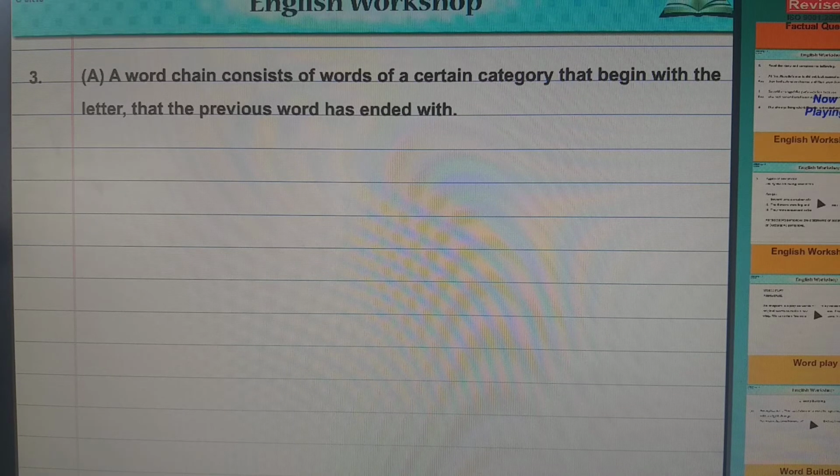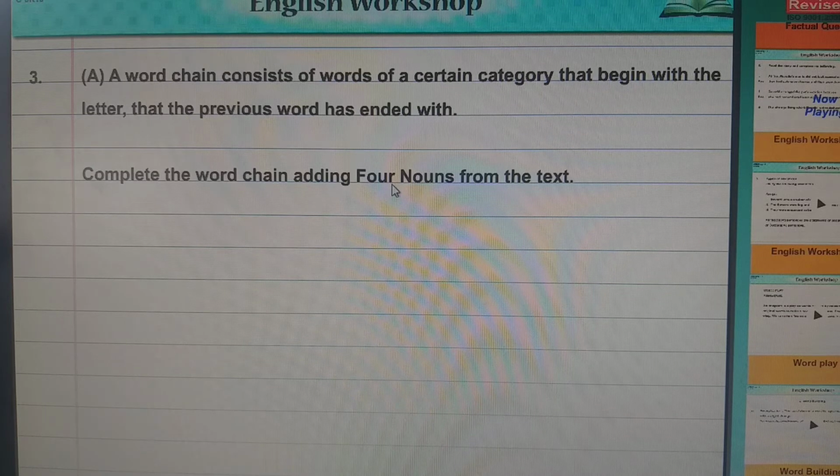Of course, while the word chain is there, they may say that you add nouns or adjectives. They can ask any such type of question: complete the word chain adding 4 adjectives, or 4 adverbs, 4 fruit names, 4 nouns, or any 4 words related to the passage. So you have to read the question very properly when the question regarding word chain comes. Don't get confused. Now here they have asked 4 nouns, so the words should be nouns only.